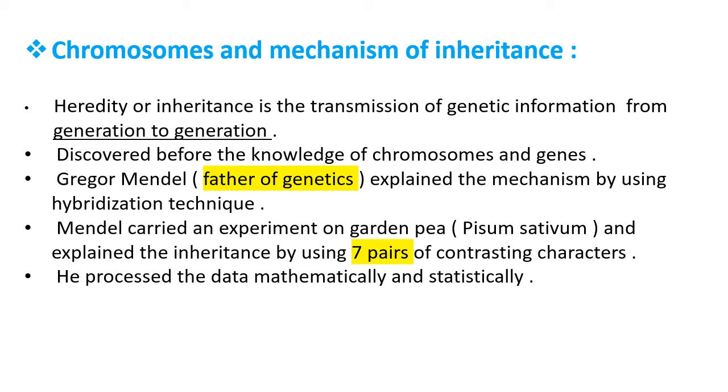Now, contrasting character means there are opposite characters. For example, in pea plant, we see two different varieties depending upon their height. One is tall and one is dwarf variety. So these are completely opposite characters. Hence, these characters are called contrasting characters. So Mendel in garden pea plant studied such 7 different pairs of contrasting characters. Then Mendel processed the collected data from the experiments mathematically and statistically.